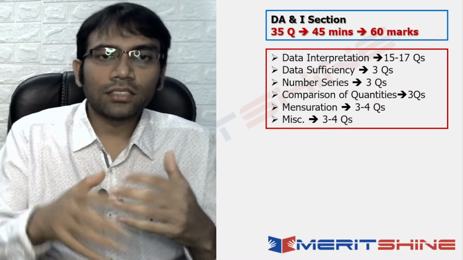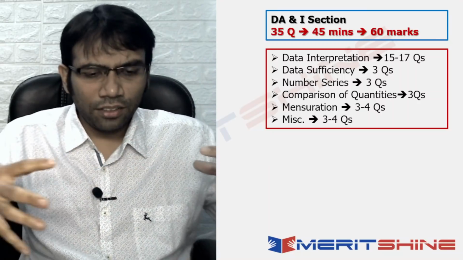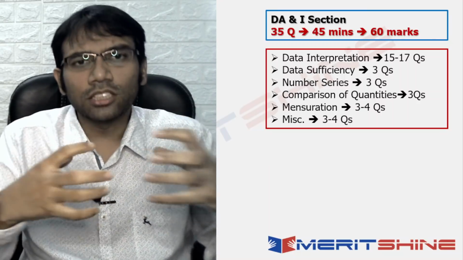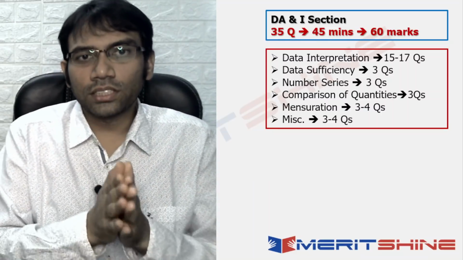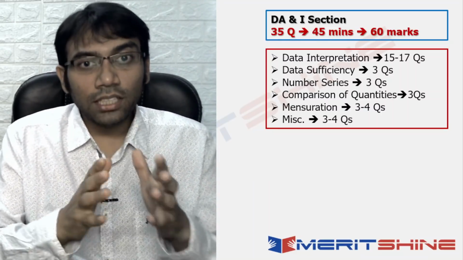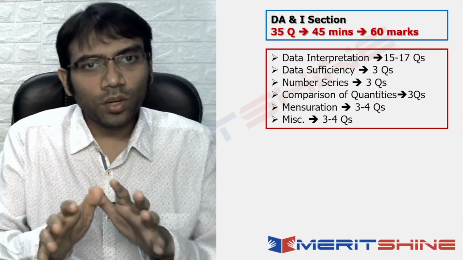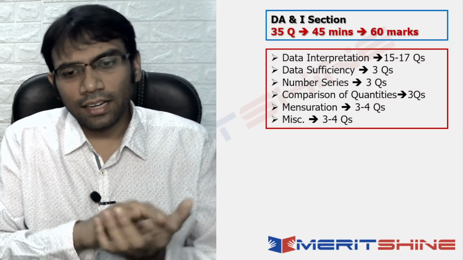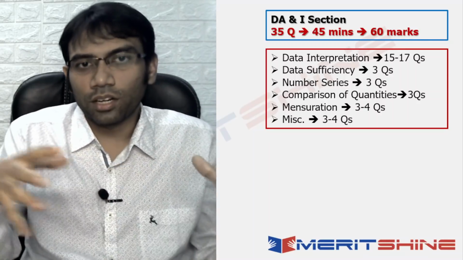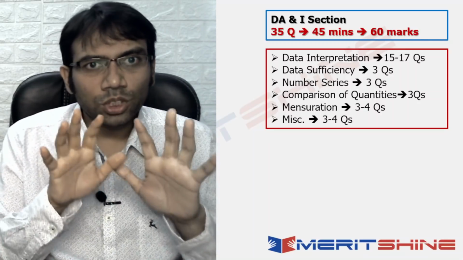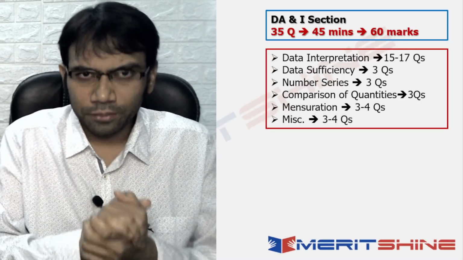So there were pie charts, there were tables, and there was a judicious mix of different types of questions in it. Okay. Data sufficiency, there were 3 questions. Number series, 3 questions. Comparison of quantities, 3 questions. Mensuration, 3 to 4 questions, and miscellaneous 3 to 4 questions, because students didn't remember exactly what kind of questions they were. So this was what the DA and I section looked like.